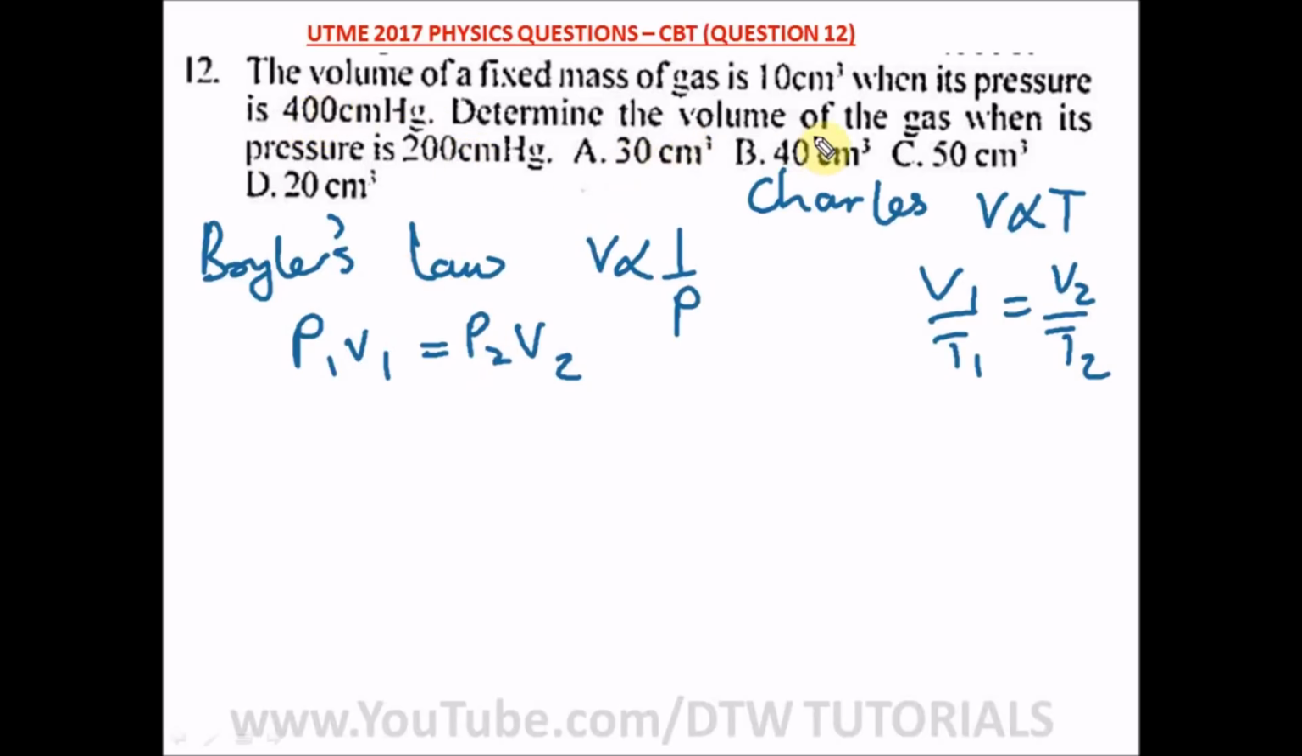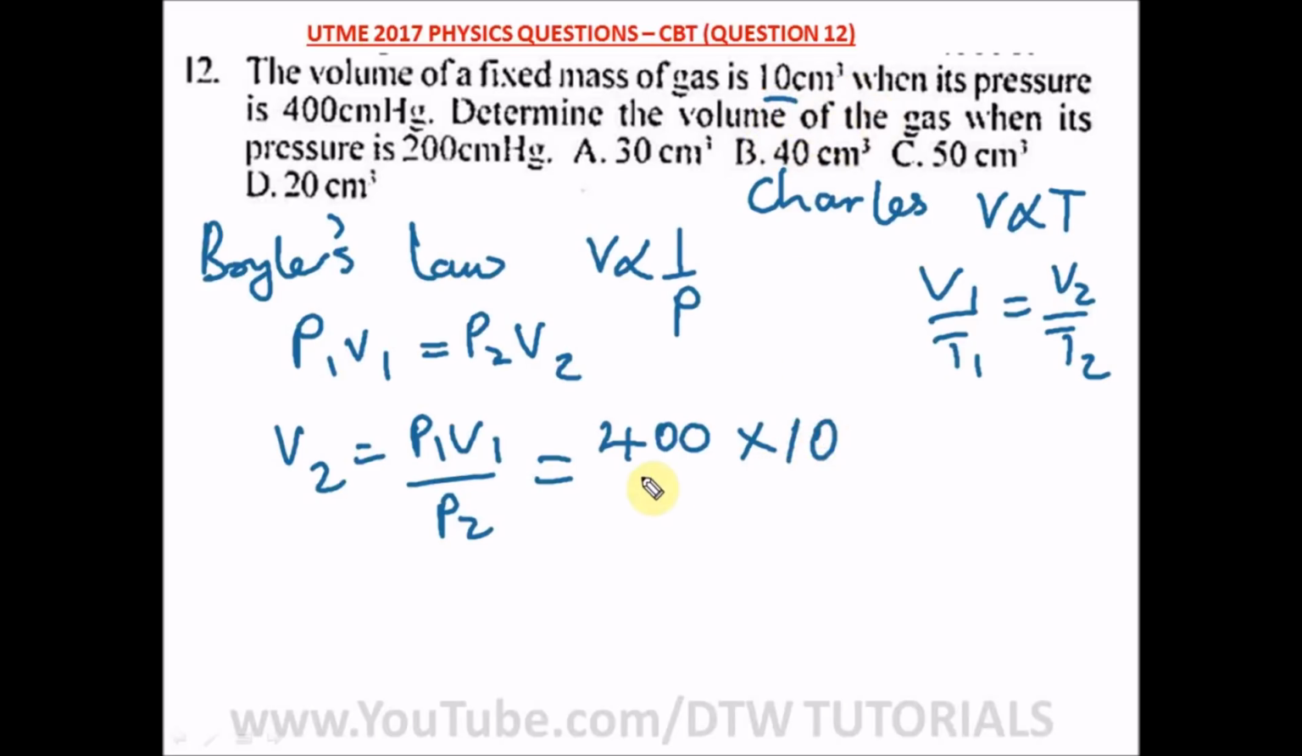So back to our question here. It says determine the volume of the gas when its pressure is this. That's why we're looking for V2. So V2 is equal to P1 V1 over P2. P1 is 400. We're still in centimeters, so there's no need to convert to meter. So 400 times our V1, which is 10 centimeter cube, and our P2 is 200 centimeter Hg. So we cancel out this 2 here 1, 2 here 2, and 2 times 10 is 20.